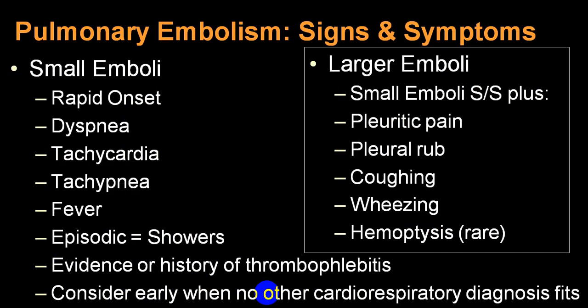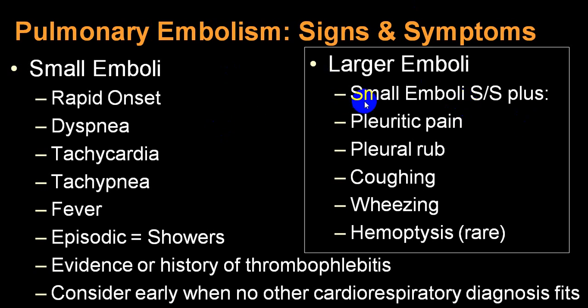Small emboli, large emboli, small emboli, rapid onset. You might have a little dyspnea, tachycardia, tachypnea, depending upon the number of emboli. Usually you will have showers of emboli, a large number of emboli, and the person will have a very common history of DVT, etc. And very rarely they develop the acute variety. By and large, they get chronic thromboembolic phenomena ending up with pulmonary hypertension. They will end up very rarely with acute. While a large, single embolus will end up with what we call an acute episode.